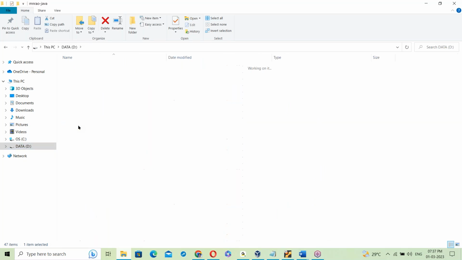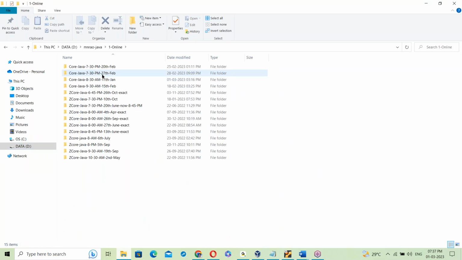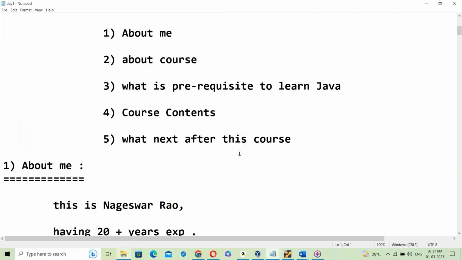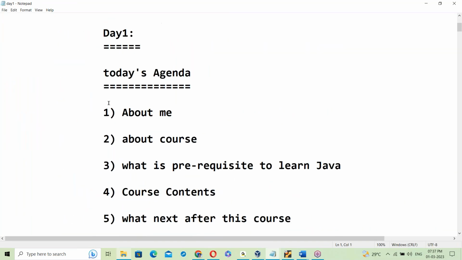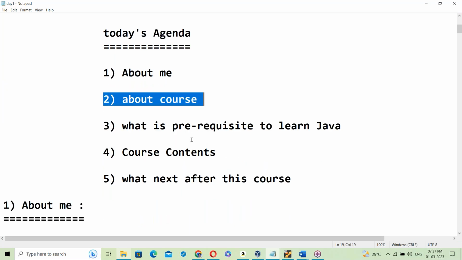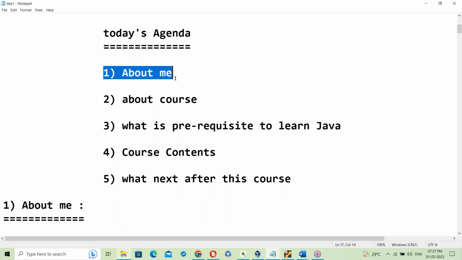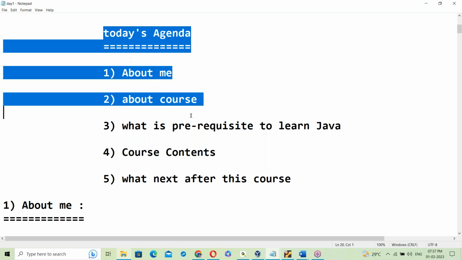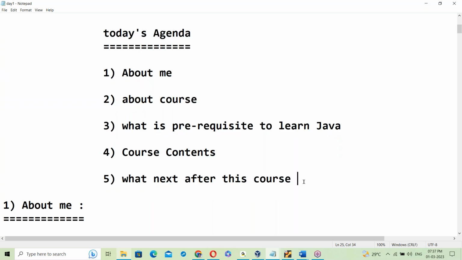Yesterday, just the Java introduction was given. Your 7:30 p.m. batch, 27th February, last two classes. Day one, all the course introduction was discussed: about me, about the course, the prerequisites to learn Java, the course contents, and what next after this course. All introductions were completed in the previous class, the first class, day one.